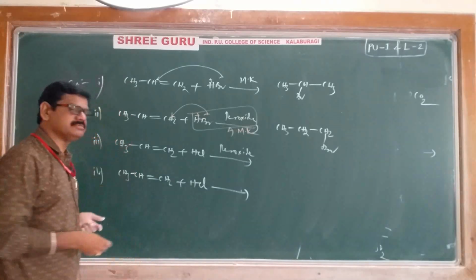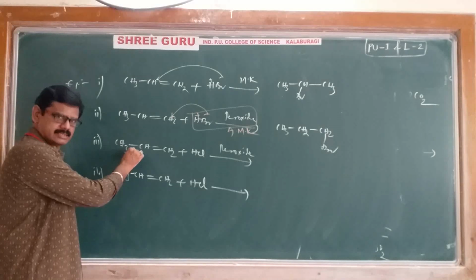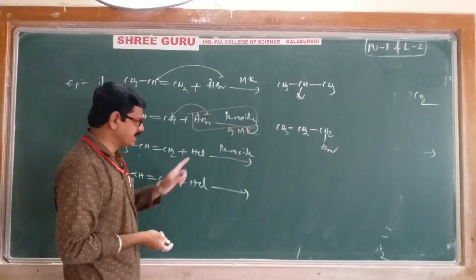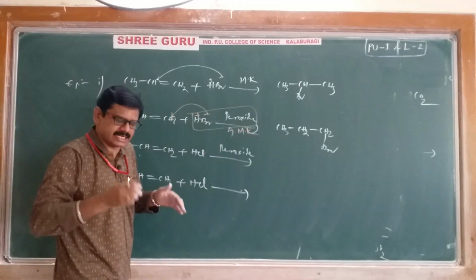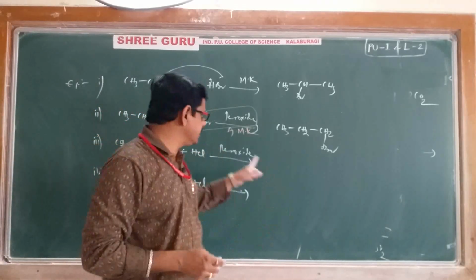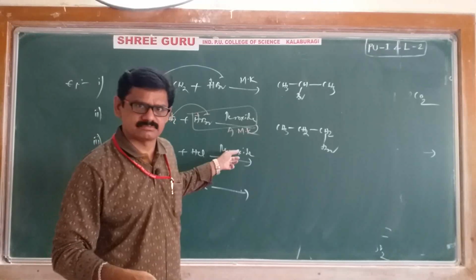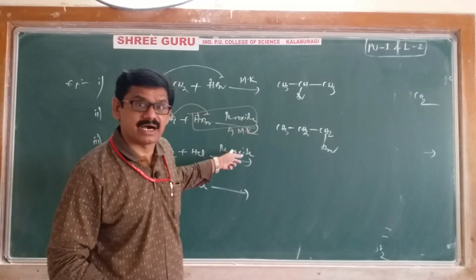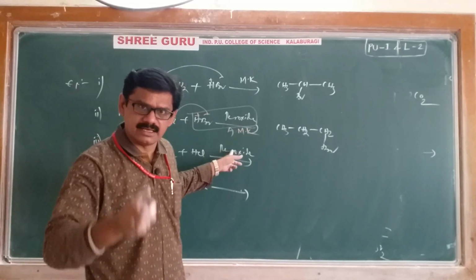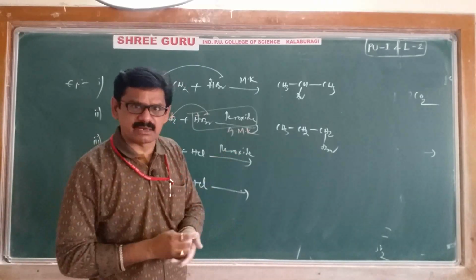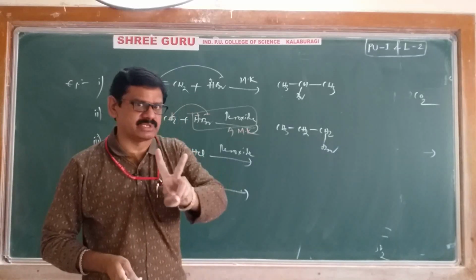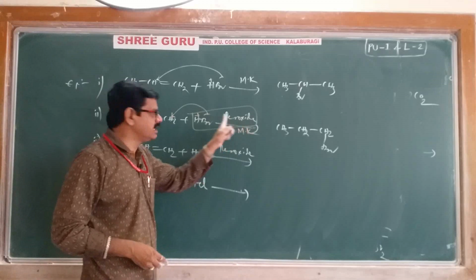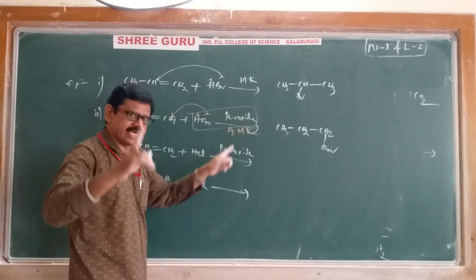Next, third example: propene again, an unsymmetrical alkene, we are adding HCl in the presence of peroxide. Generally, students by seeing peroxide will be tempted to think it is according to anti-Markovnikov's rule, but that is absolutely wrong. For anti-Markovnikov addition, 2 conditions are compulsory. What are those 2 conditions? One should be HBr, and one should be peroxide.